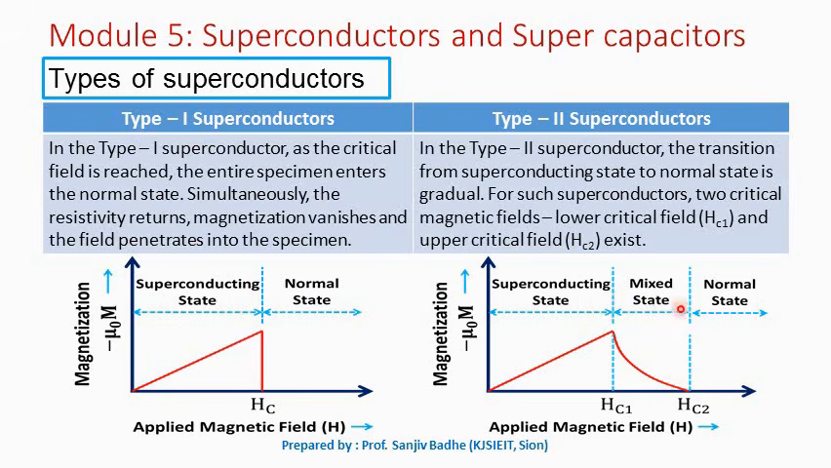So here we can say that the specimen is in the mixed state. So some superconducting properties are shown and some normal state properties are shown. When the external field becomes greater than Hc2, the material enters into the normal state. So now the resistivity will return, magnetization will vanish, and the magnetic field lines will totally penetrate into the specimen.